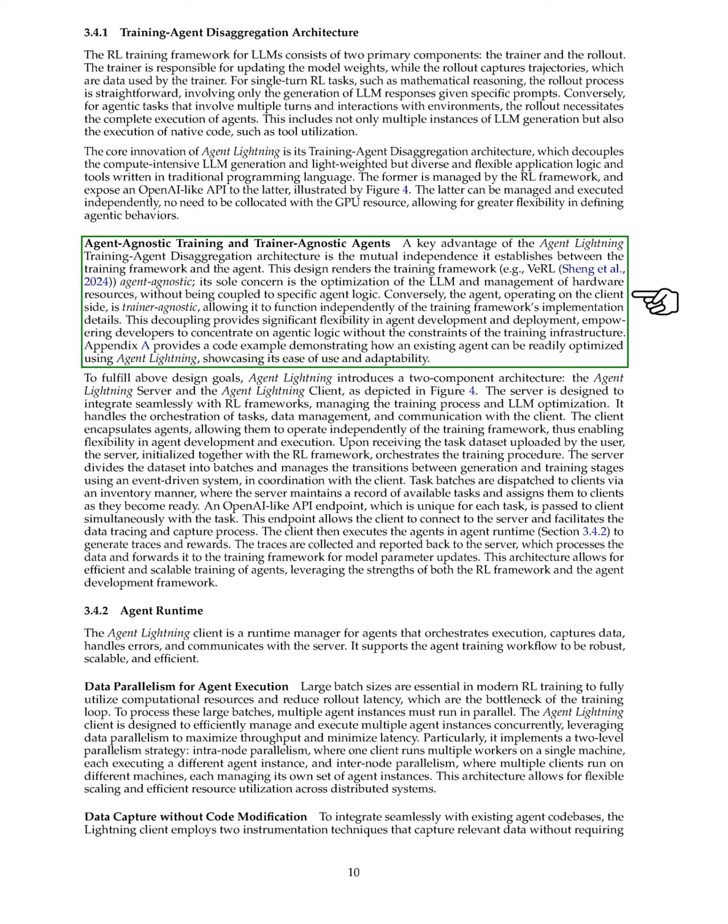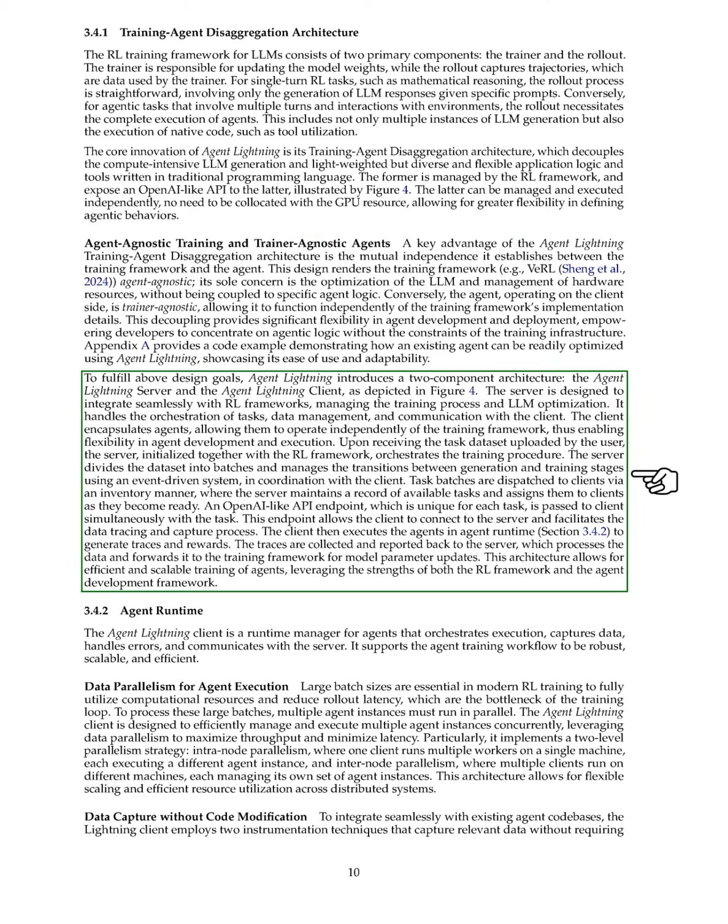optimized using Agent Lightning. To achieve our design goals, we introduce a two-component architecture: the Agent Lightning server and the Agent Lightning client. The server integrates with RL frameworks, managing training and LLM optimization, while the client allows agents to function independently of the training framework.